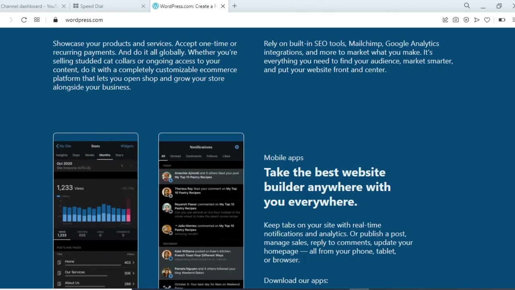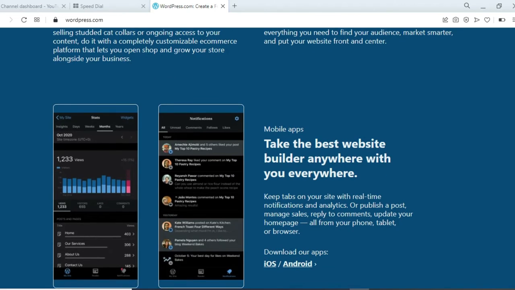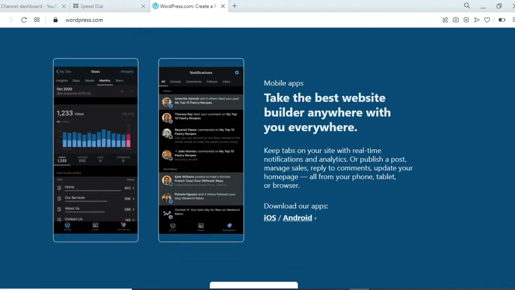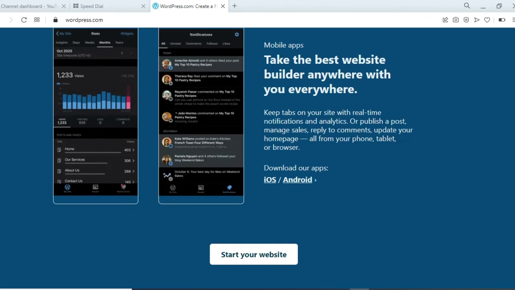Okay, here are some of the mobile apps. Take the best website builder anywhere with you, anytime. Just keep tabs on your website with real-time notifications and analytics, or publish a post, manage sales, reply to comments, update your homepage, from your phone, tablet, or browser.